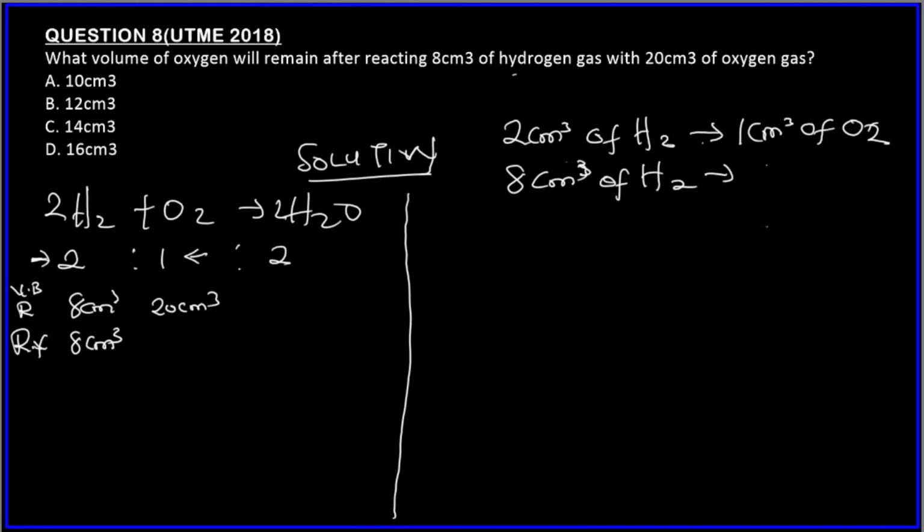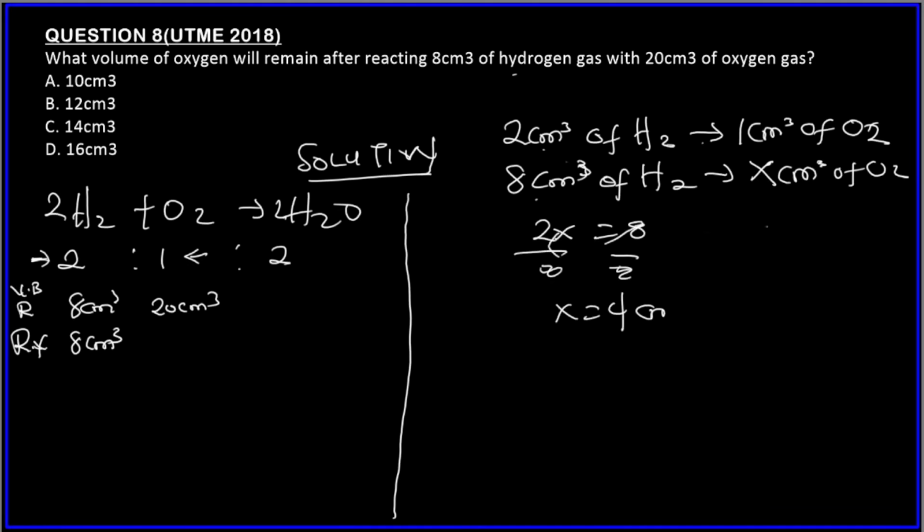H2 will now react with how many centimeter cube of O2? So 2 times x is 2x, 8 times 1 is 8. So x equals 4 centimeter cube of O2. So 4 centimeter cube of O2 will react. This is the amount of oxygen gas that will react with the hydrogen.